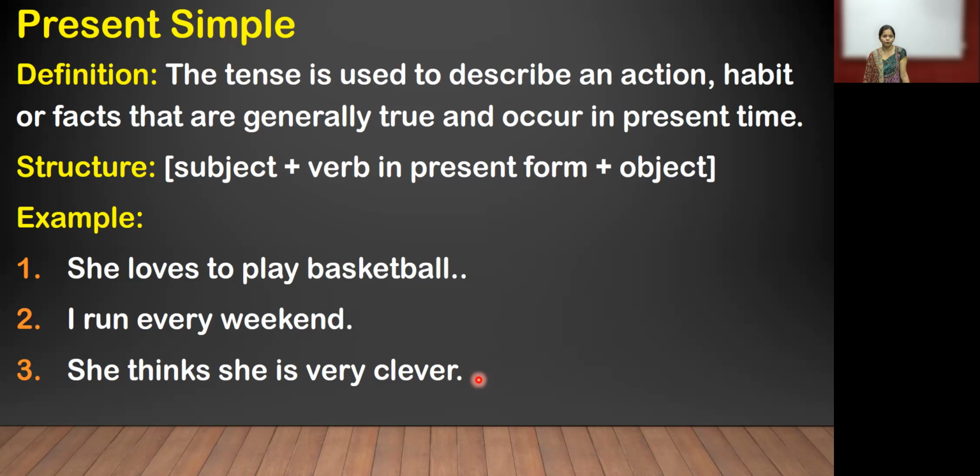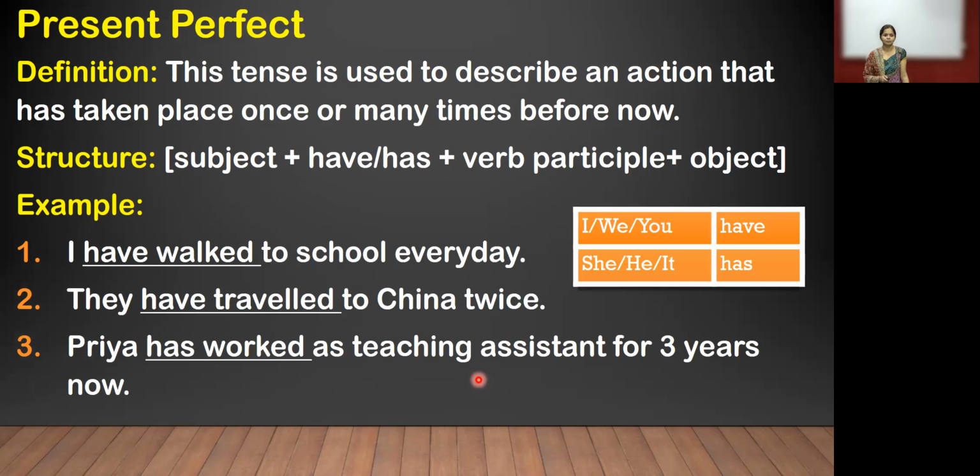Now the second form of present tense: present perfect. Now it is a second form. Now see, in the last one something different is there. Every definition has a little bit of difference. Now see, what is the definition of present perfect?